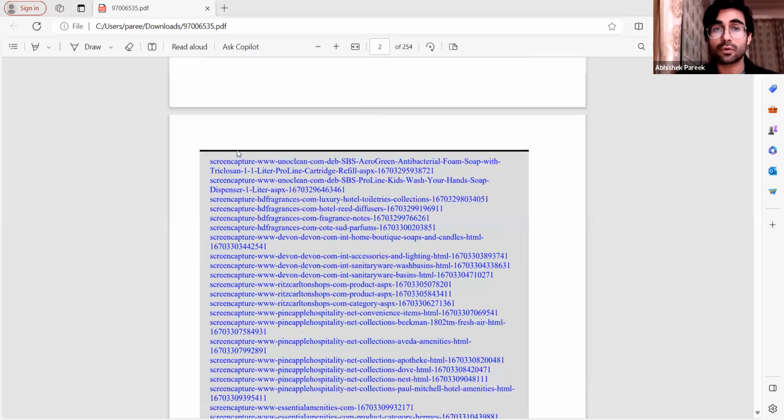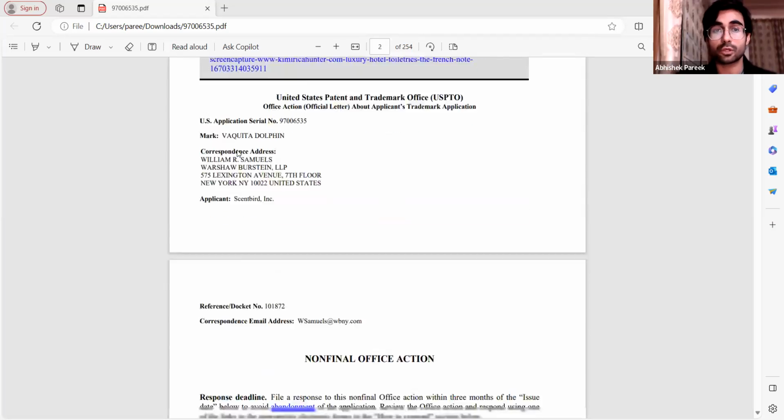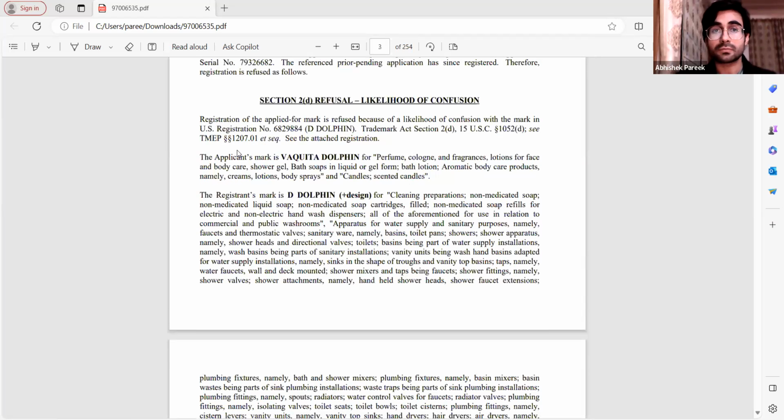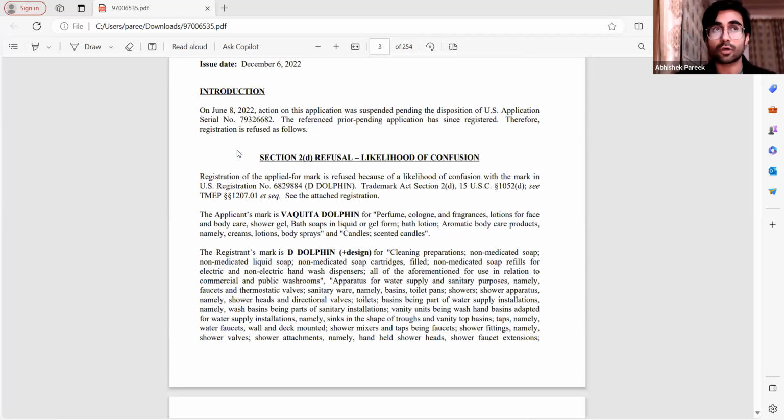So this is how an objection report looks like, and this will be received by the applicant or their representative via email. And this objection report will contain grounds such as, USPTO would state that your trademark is very generic in nature, which means that there is nothing unique about it.